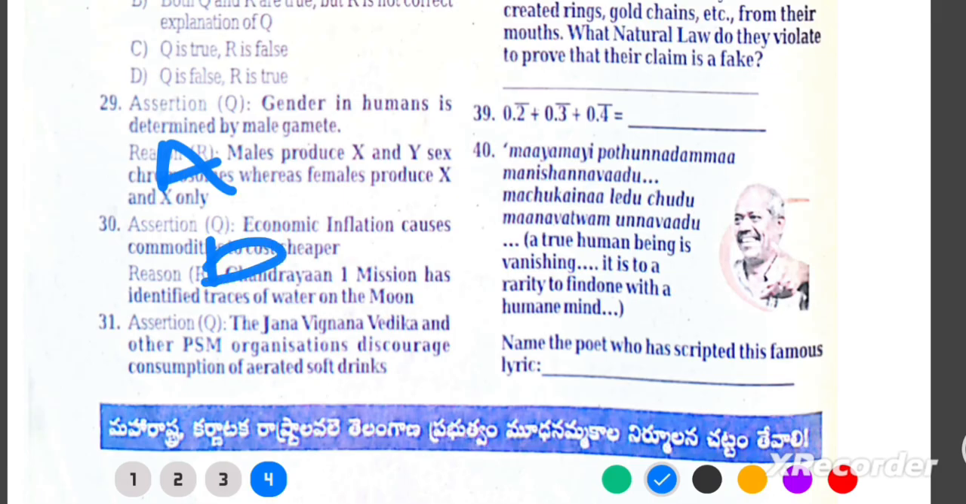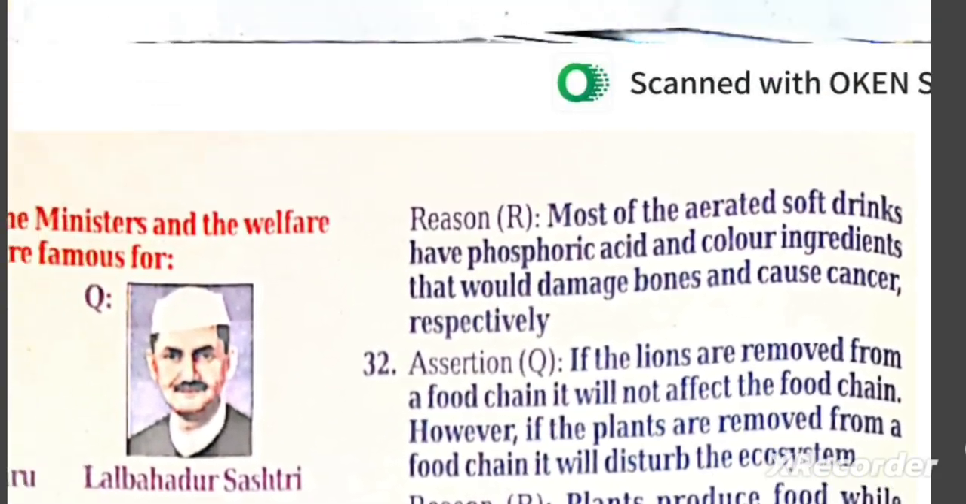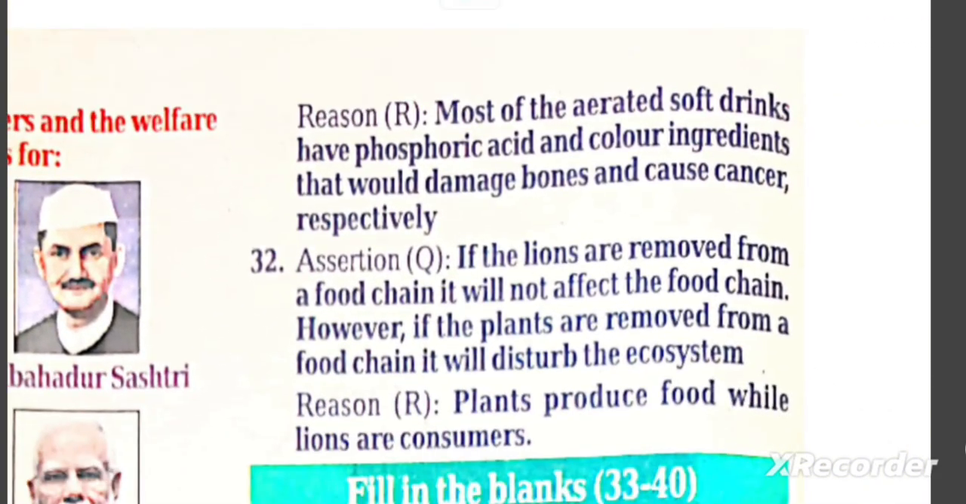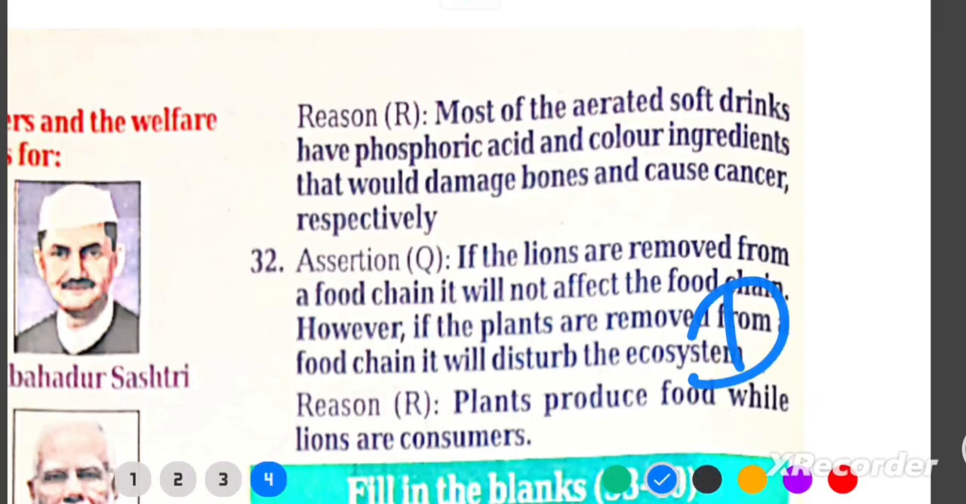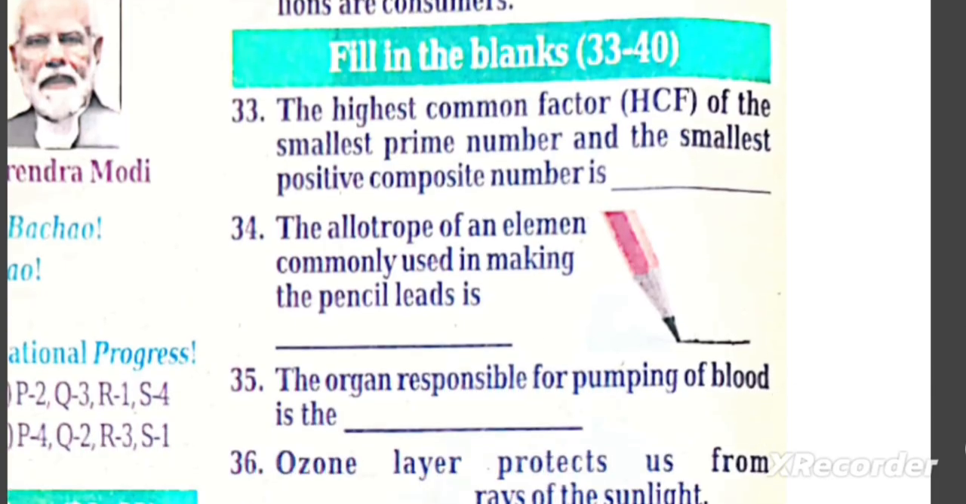31. Q. Jnana Vijnana Vedika and other PSM organizations discourage aerated soft drinks. R. Most aerated drinks have phosphoric acid and colorants that damage bones and may cause cancer. Answer: both true and R is the explanation. Health concerns. 32. Q. If lions are removed from a food chain, it will not affect the chain, but removing plants will disturb it. R. Plants produce food while lions are consumers. Answer D. Q is false. Removing apex predators does affect the chain. R is true.